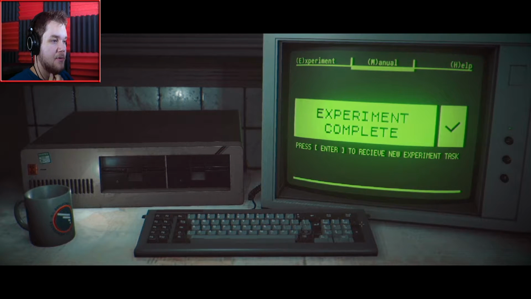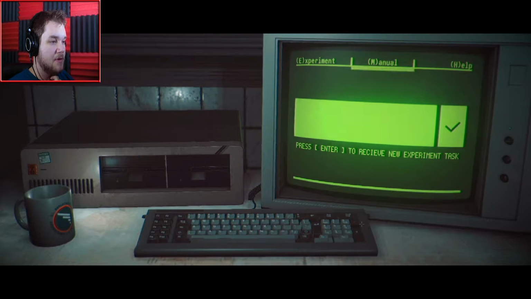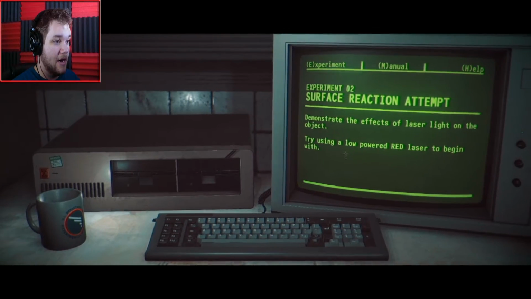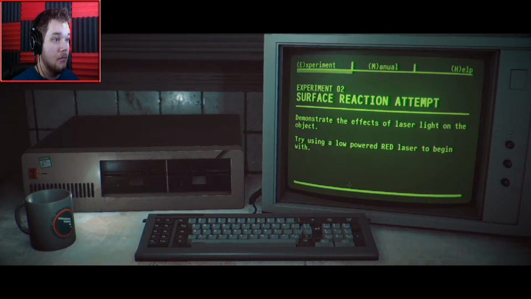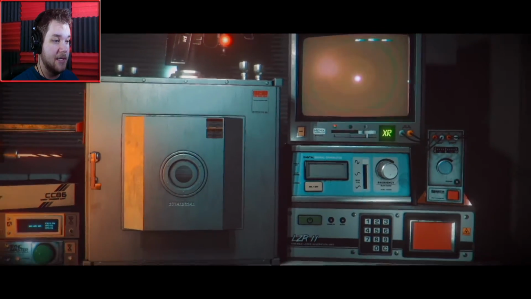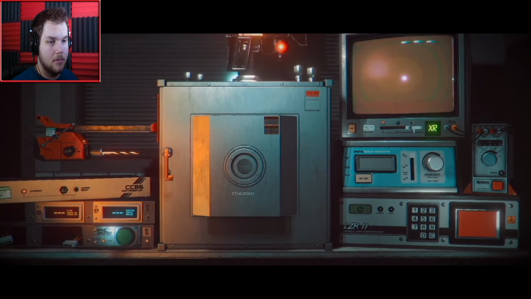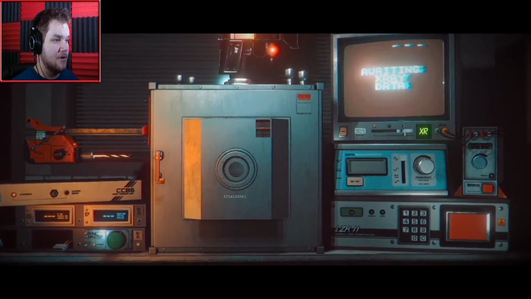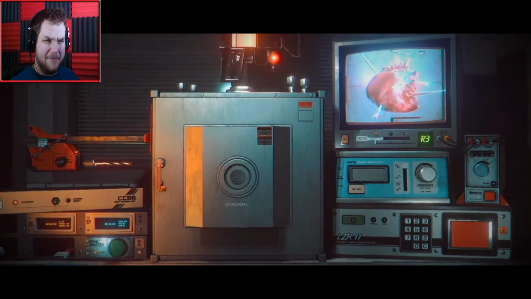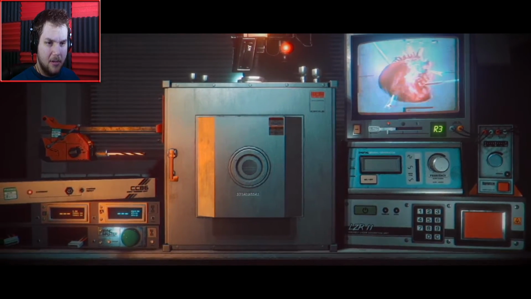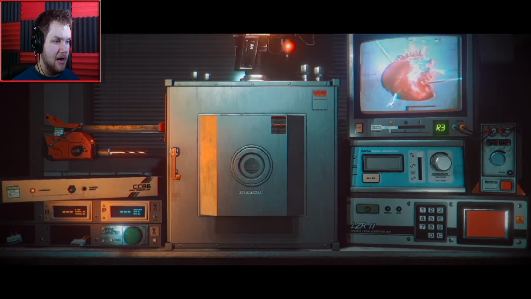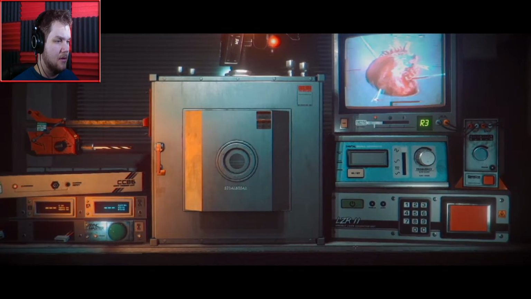Experiment complete. Press enter to receive. You spelled receive wrong. Receive new experiment task. Alright. Demonstrate the effects of laser light on the object. Try using a low-powered red laser to begin with. Alright, which one's the laser? Well, he said turn off the things that don't need to be on, right? I feel like the camera doesn't go under that category, though. The X-ray is off, so that's good.